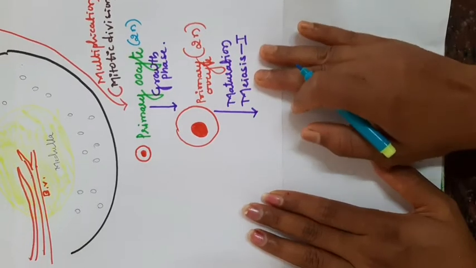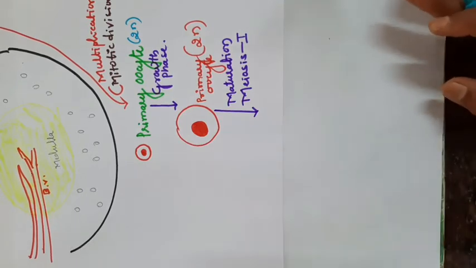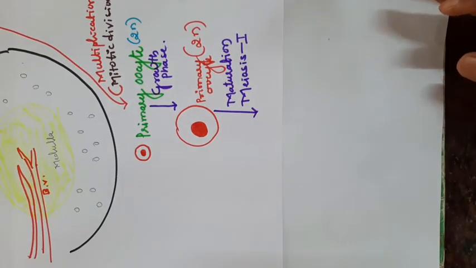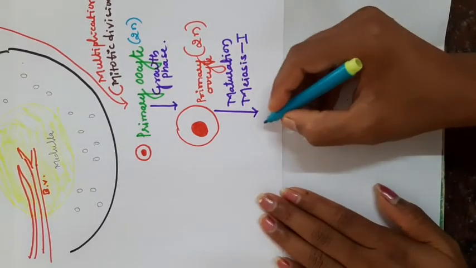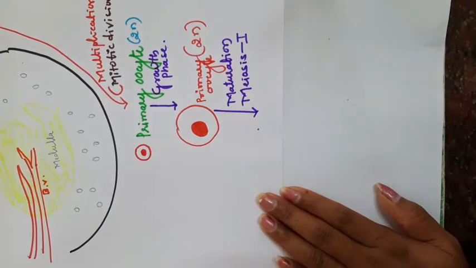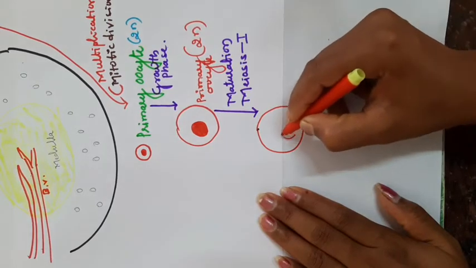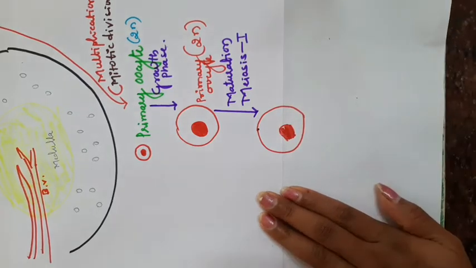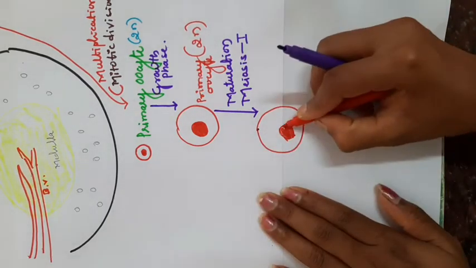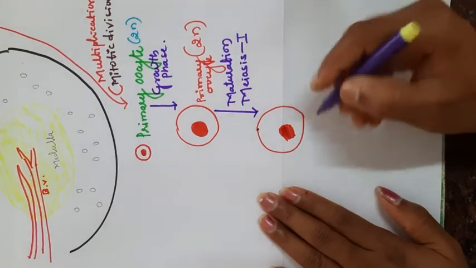When it undergoes meiosis 1, the primary oocyte is arrested in prophase 1 only, due to deficiency of some factors. The primary oocyte, when it undergoes meiosis, is arrested in prophase 1 only. It doesn't complete its meiosis 1 or prophase 1. Okay, it is arrested.